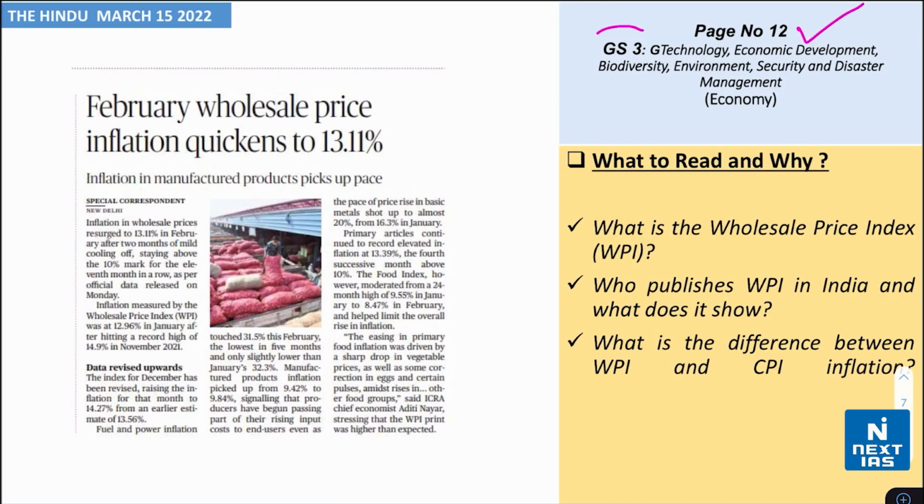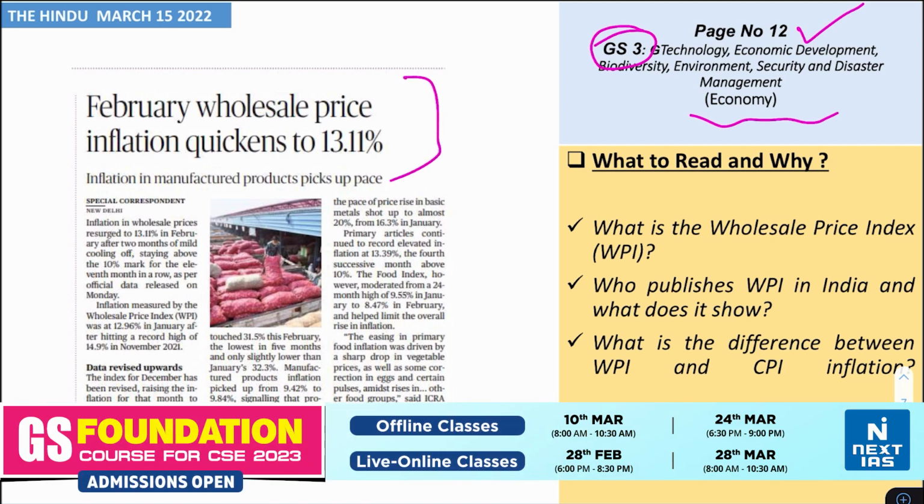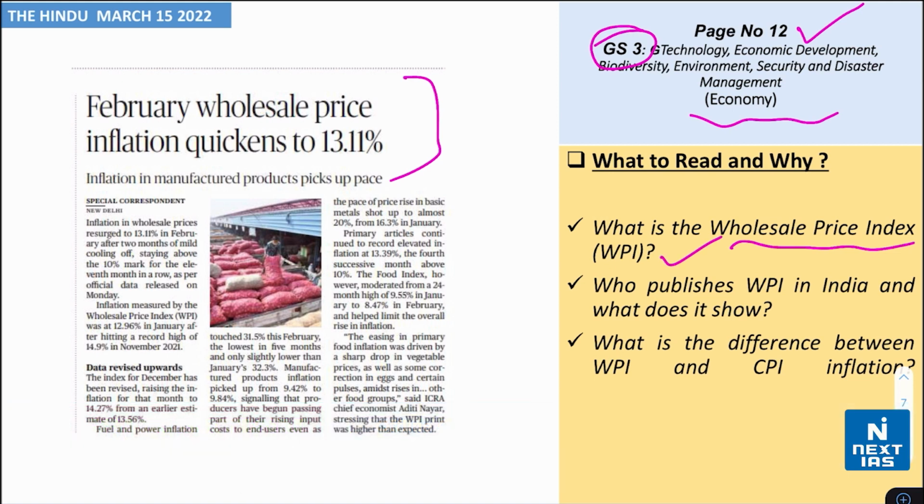Now, next I take you to page number 12. This is relevant to GS paper 3 from the topic of economy. The headline says that February wholesale price inflation quickens to 13.11%. Now make a note of what the wholesale price index, WPI, is, also who publishes the wholesale price index in India and what it actually shows.